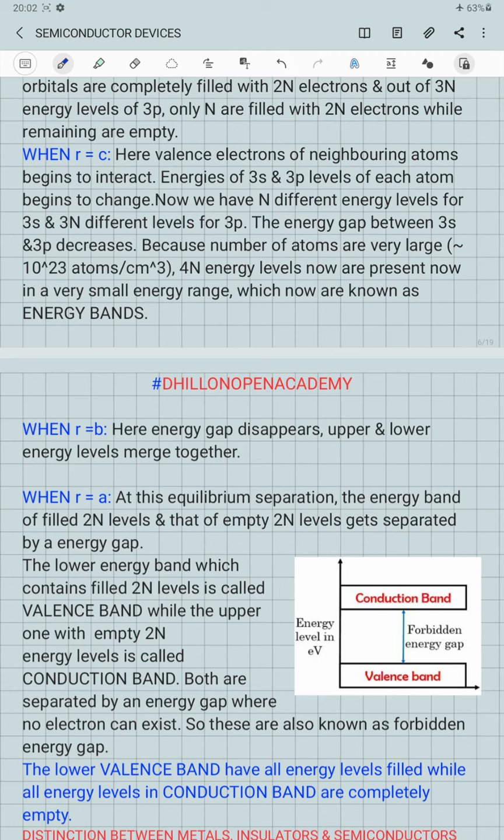So in this case, any increase in the conductivity of the semiconductor will take place when more and more electrons are excited from the valence band into the conduction band by passing through the energy gap.